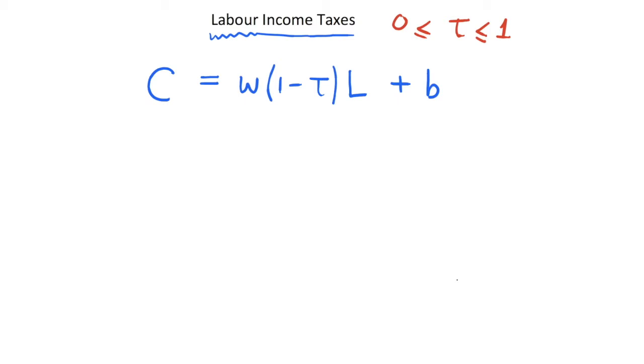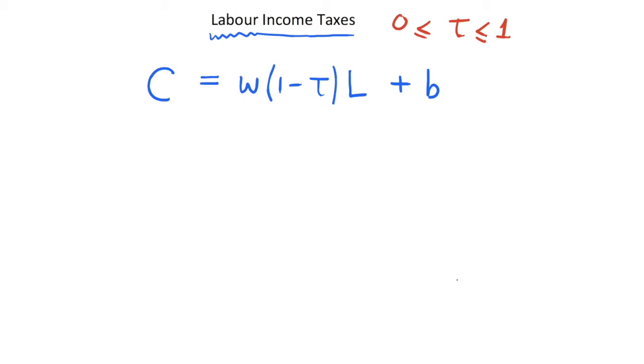In this video, where we're looking at isolating the effects of the distortion this labour income tax causes on our labour choices, we are going to assume that all this tax revenue that's taken from the consumer is just rebated right back to the consumer. So we're going to tax something from the consumer, and then we're just going to give it back to them.